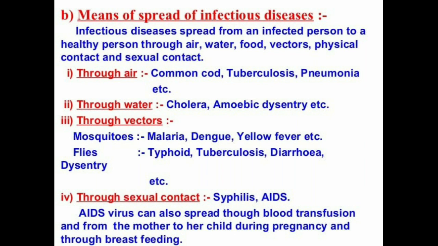Next is through vectors. What do you mean by vectors? Vectors are the carriers. Those which carry diseases from one person to another are called vectors. For example, we have mosquitoes. Mosquitoes carry diseases like malaria, dengue, yellow fever from one person to another.